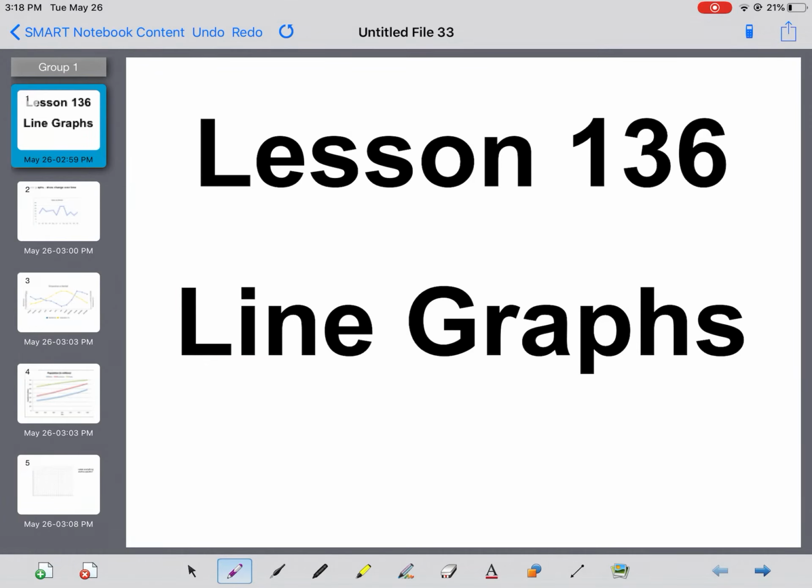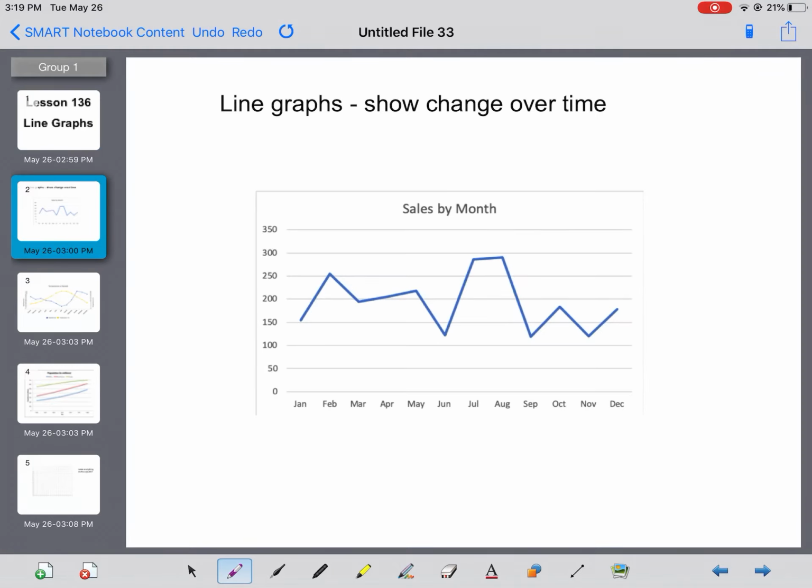Lesson 136, line graphs. Today we come to our second type of graph that we're going to spend some time looking at, line graphs. Line graphs are quite similar to bar graphs, so I'm hoping this will be a nice short video for you today. There are a lot of similarities between line graphs and bar graphs. The main difference is that line graphs, instead of just comparing, show a change over time. So you use them in slightly different contexts.